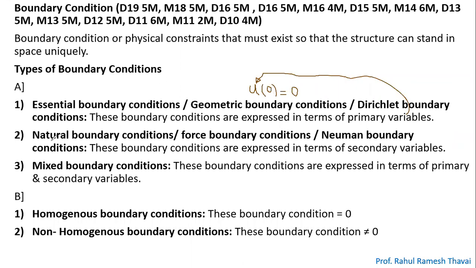See, go to the next point. Natural boundary condition, or force boundary condition, or Neumann boundary condition. These boundary conditions are expressed in terms of the secondary variable.